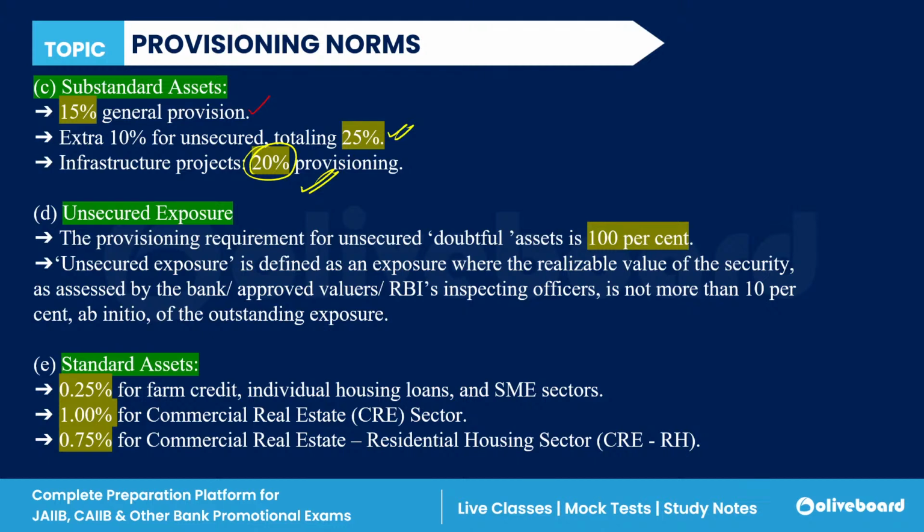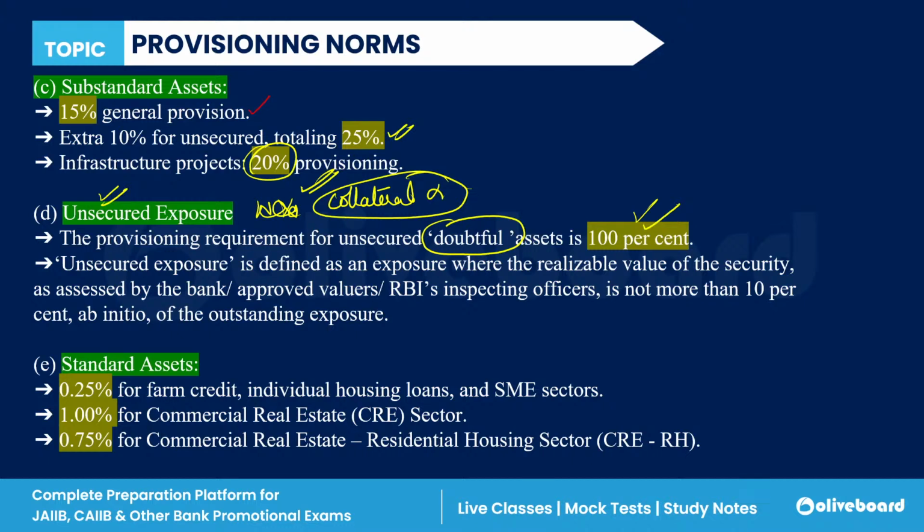Now, if there is an unsecured portion, which is not covered by the collateral because the collateral is not enough, then it is known as unsecured exposure. In unsecured exposure, there is a doubtful asset, and in a doubtful asset, 100% provisioning is to be done.